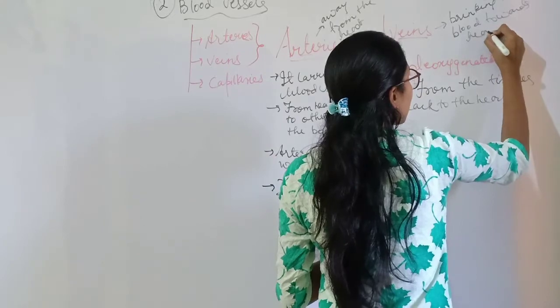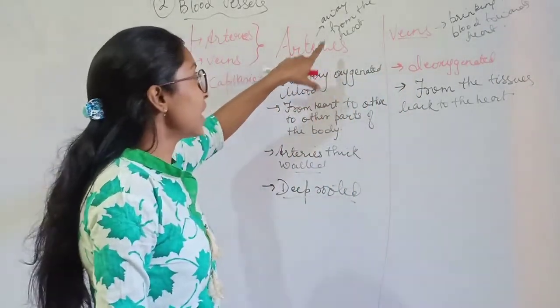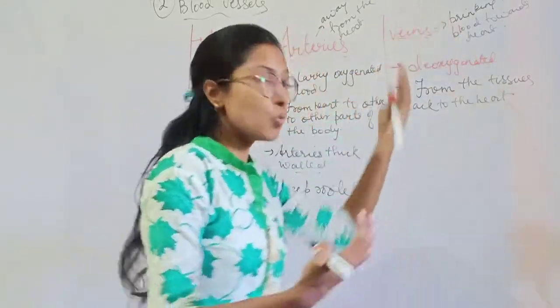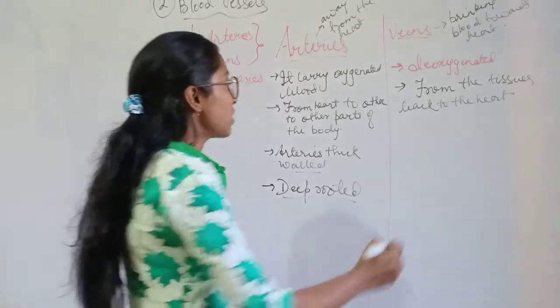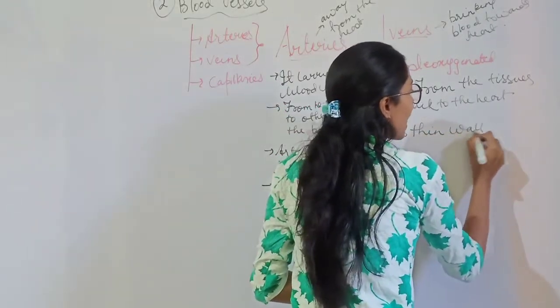Towards the heart. So this is the difference: arteries take the blood away from the heart, and veins bring the blood towards the heart. Now next, arteries have a thin wall. Why do they have a thin wall?